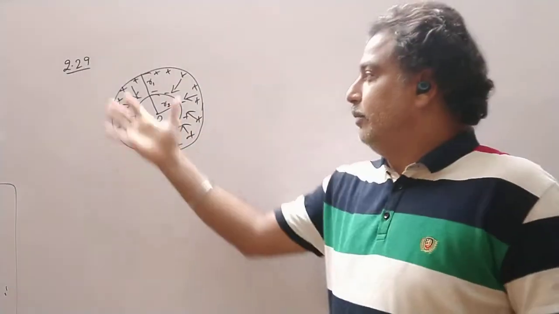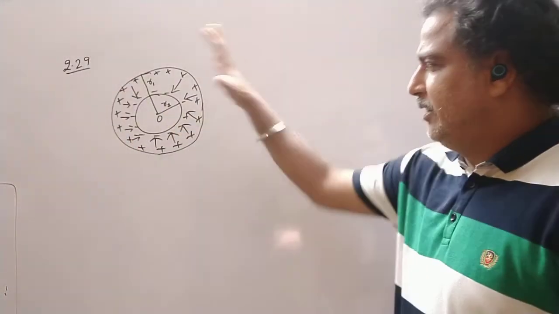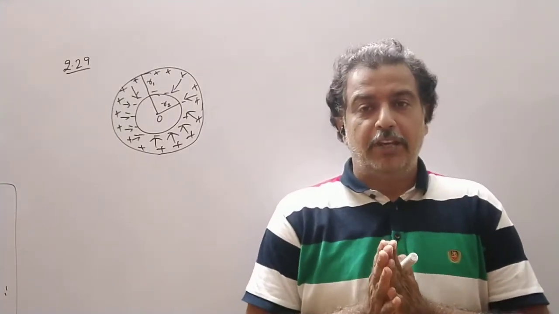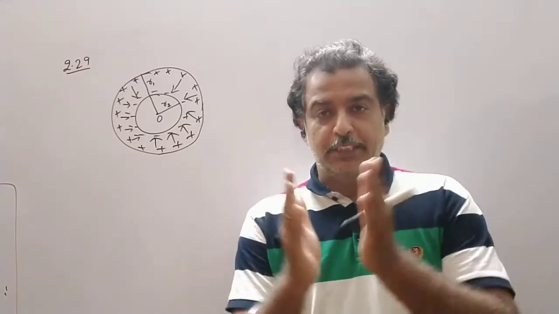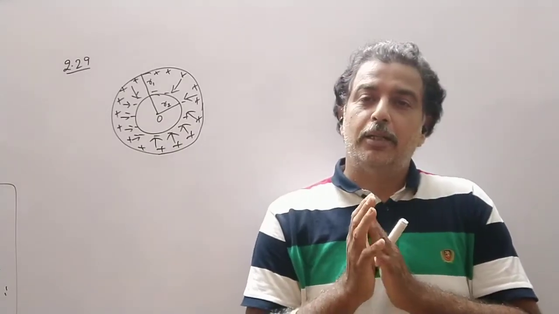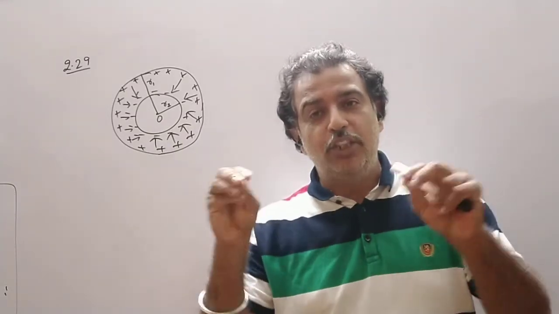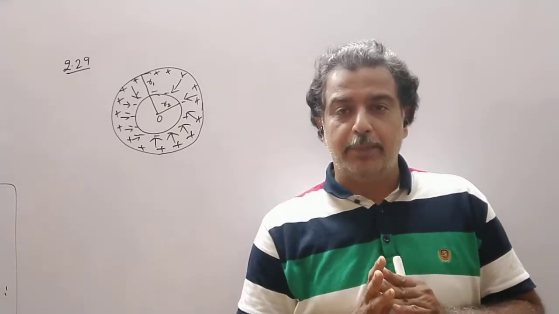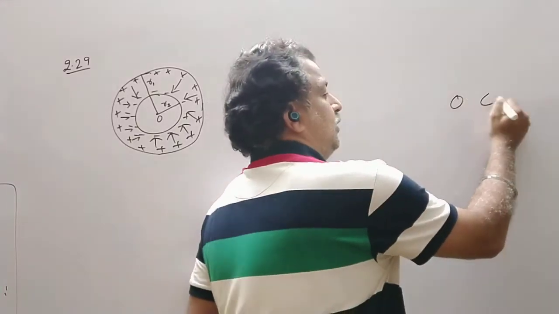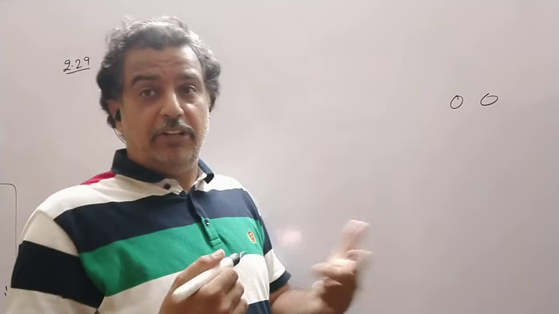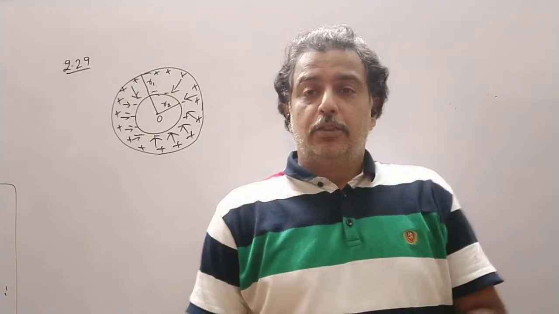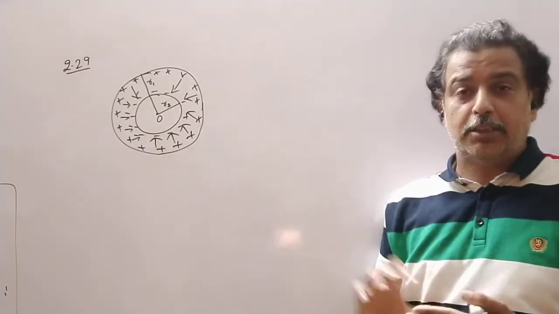Now let us come to question number 29. Now this is a spherical capacitor. Now we have seen a parallel plate capacitor where two plates were kept parallel to each other. Now it is not necessary that there should be a plain sheet or a plate only. Any two conductors kept parallel to each other form a capacitor. Even if you take two spheres and keep them parallel to each other, or a solid disc, or two rings, I can construct a capacitor.